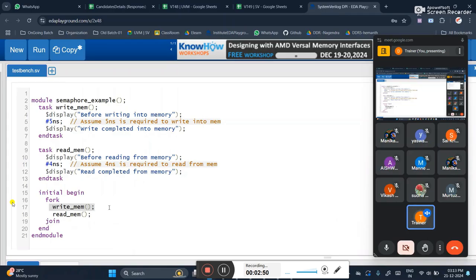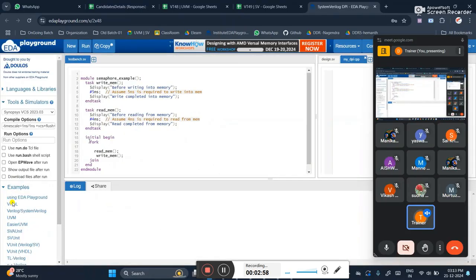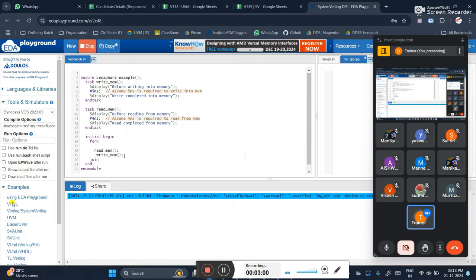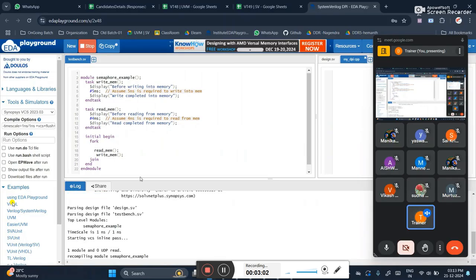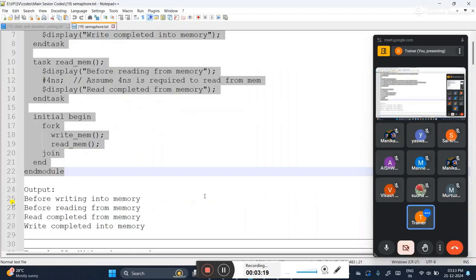Nothing will happen even if you write above and below. You don't expect that read memory will complete first. If you run, you will still get the same output, because we know that inside the fork join parallel execution will happen. Just by writing read memory above and write memory below, you will not get a proper output. Here also write is completing last, first read is happening, then only write is happening. But my requirement is first write should get completed, then only read should get completed. If that is the case, I should go for semaphore.